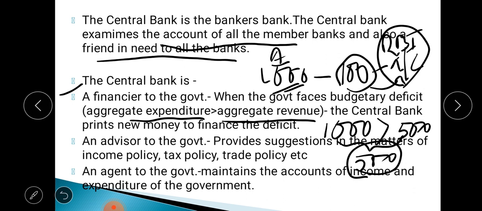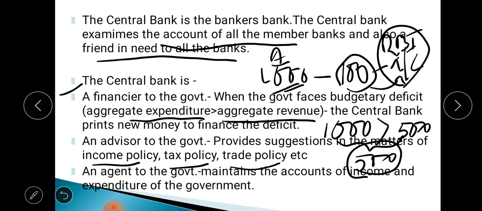Then you see, an advisor to the government. Advisor means one who suggests or gives advice. Here also the central bank gives advice to the government regarding what? Regarding income policy, tax policy, trade policy. Because the RBI is more knowledgeable in these areas, it tries to suggest some measures to the government in these areas.